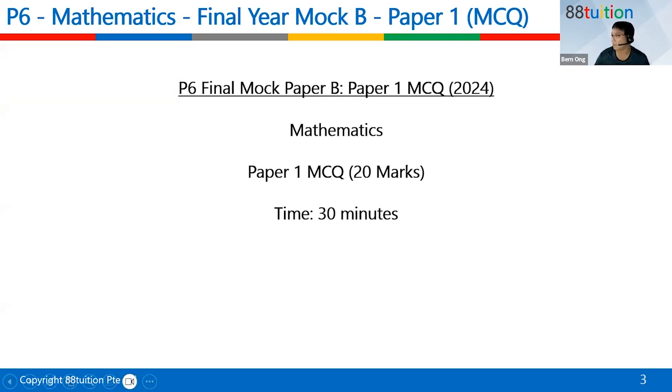Oh, 15 only, I think. Right, 15 only. And after finishing these 15 questions, we will go into maybe a bit of Kahoot. Then after Kahoot, we will go into some extra questions. Is that okay? Because these are actually quite simple questions which will come out in your paper 1, which is very doable.